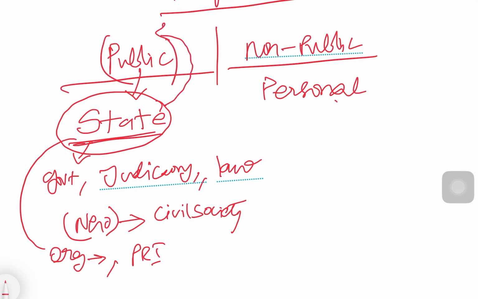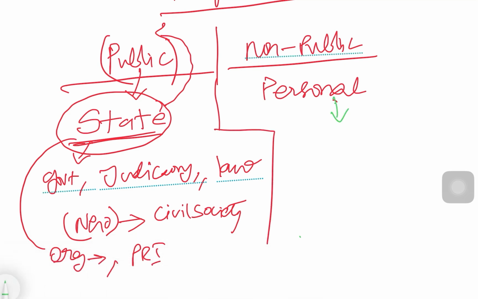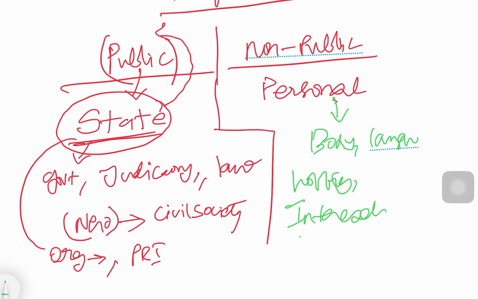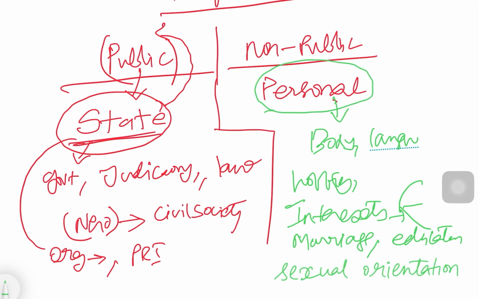Then what is private? Private is an individual's information, for example, his personal life: his body, his language, his hobbies, his autonomy over his body. For example, his interest in movies, what he wants to do in life, about his marriage, what he wants to study, his education. And if you want to extend this topic, things about sexual orientation. So these are the things that belong to the personal space.